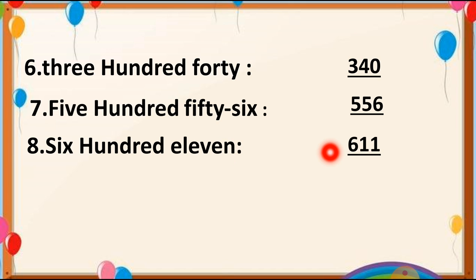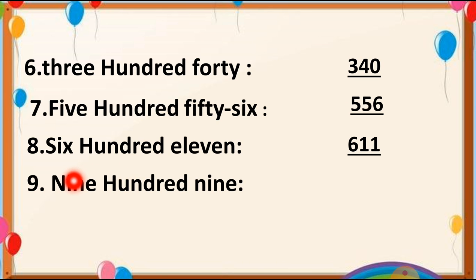You can see this, here is the number 611. This is so easy, and this is the revision of the first chapter, and you already know how to do this. Let's see number 9, students. Here is 909. So here we put 9 at the hundreds place and another 9 at the ones place. But there is no tens value, so we put 0 at the tens place. So we can write this number as 909.